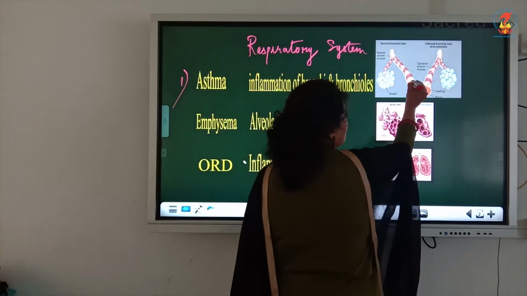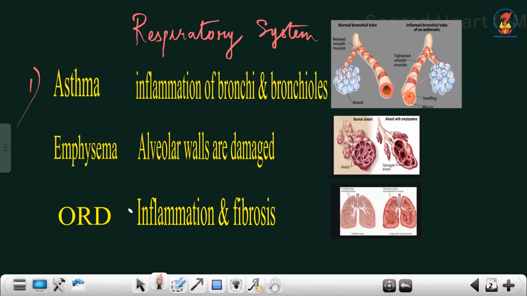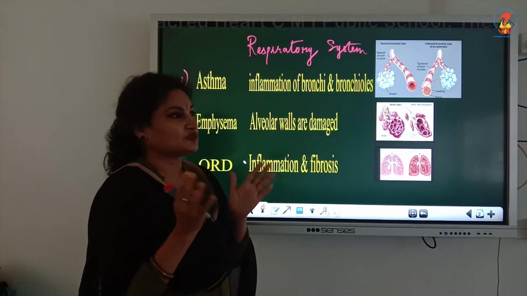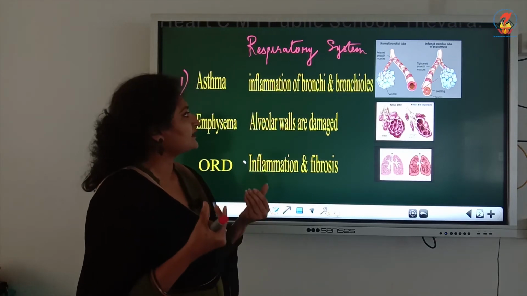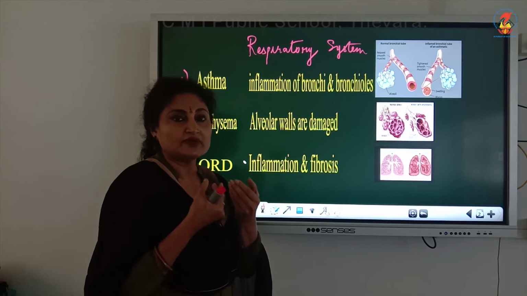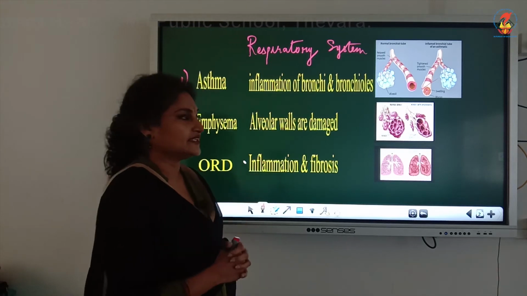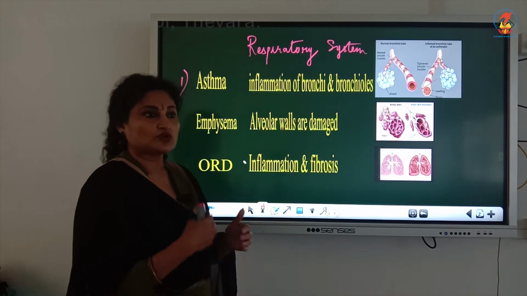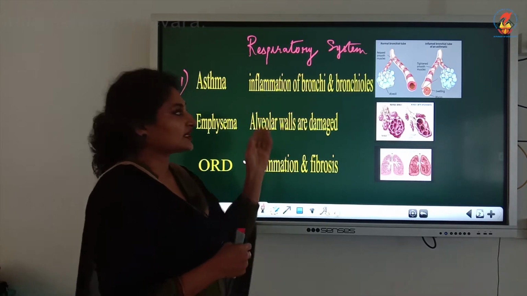Actually, in the bronchi and the bronchioles, the lumen should be wide, so there's easy passage of gases. But what happens in these patients, the lumen becomes very narrow because the bronchi and the bronchioles have become inflamed. So there is this difficulty in breathing. This is a condition called asthma. There are many reasons for it. We are not going into the reasons for asthma.